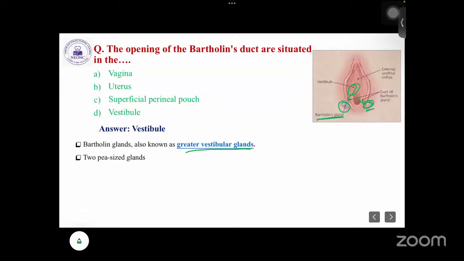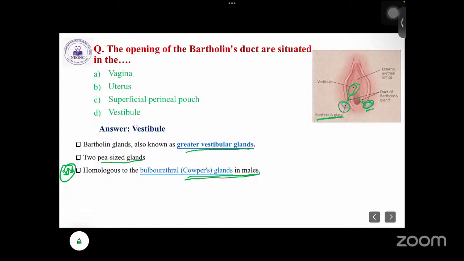And it is two pea-sized glands. That means two in number. And what is the size? It looks like a pea-sized gland. Okay, and it is also homologous to, this is very important, the bulbourethral or the Cooper's gland in male. So you may get questions in MCQs like: which gland in the female is similar to the bulbourethral or Cooper's gland? That is the Bartholin gland.